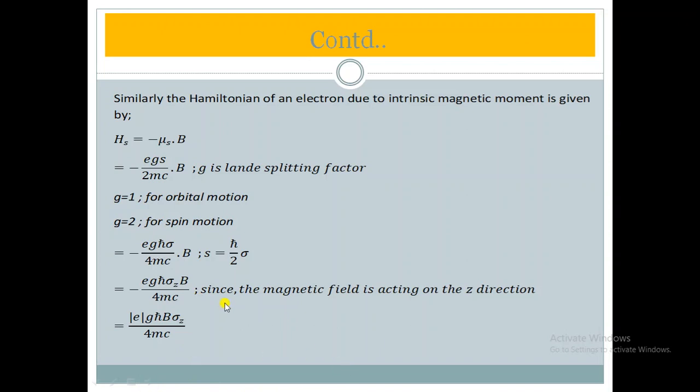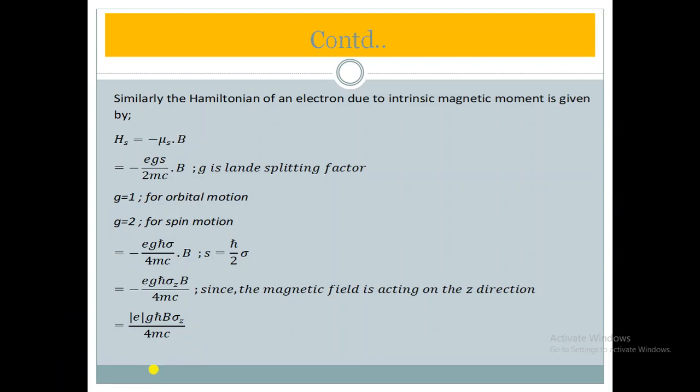We have done that here, minus e g h cut as it is, sigma dot B is sigma z B, since the magnetic field is acting in the z direction. But in magnitude terms we are writing this. This is the charge of an electron, here is a minus sign, so to make it plus we have used the absolute sign. Other same, g h cut B sigma z upon 4 mc. This is the expression for the Hamiltonian due to the magnetic field in case of spin motion or intrinsic.